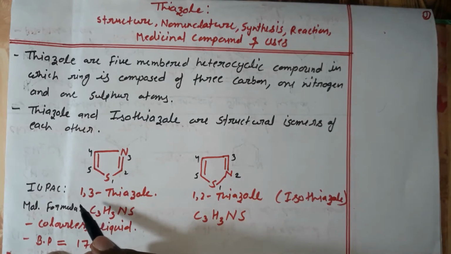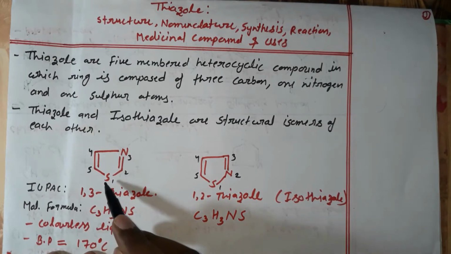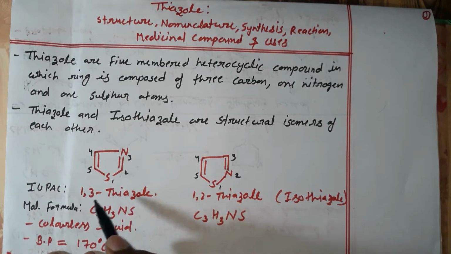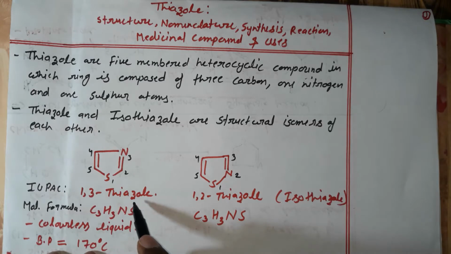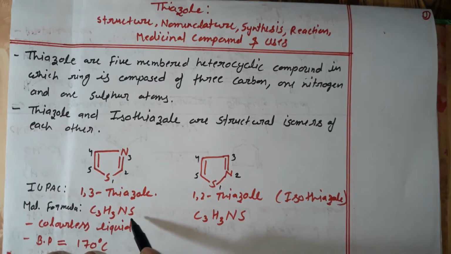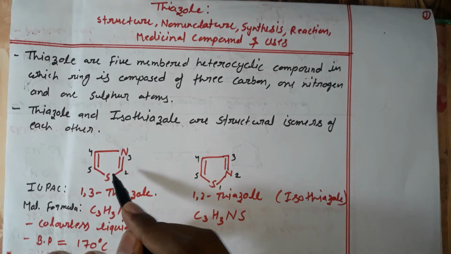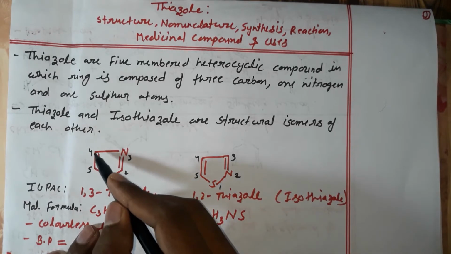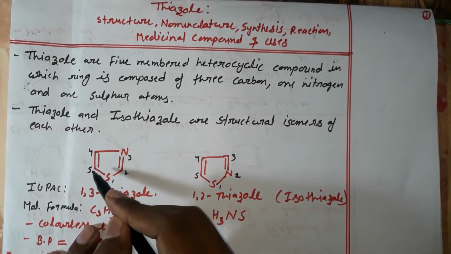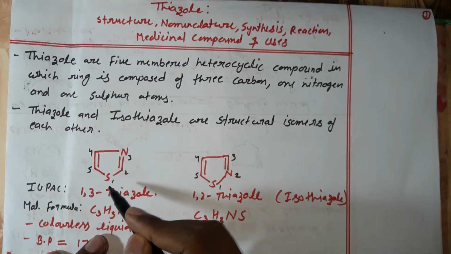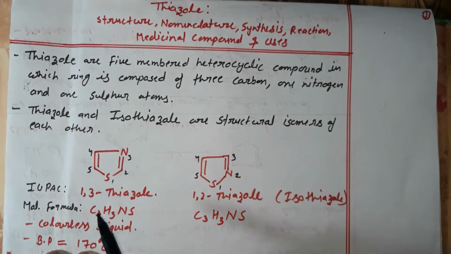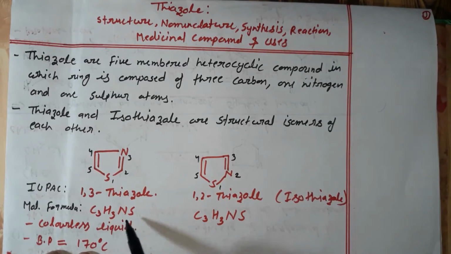So you can write the IUPAC name as 1,3-thia for sulfur, azo for nitrogen and ole for the 5-member ring. So the full name is 1,3-thiazole, and the molecular formula is C3H3NS. You can count the atoms: there are 3 carbons, one carbon at position 2, the second carbon at position 4 and the third carbon at position 5, with sulfur at position 1 and nitrogen at position 3. So this is the molecular formula C3H3NS.